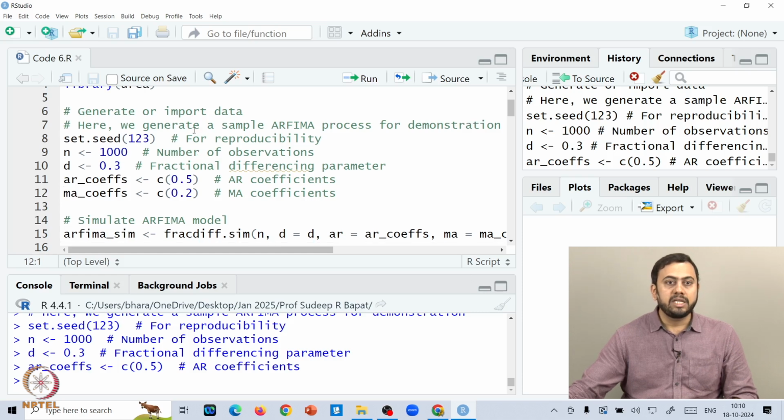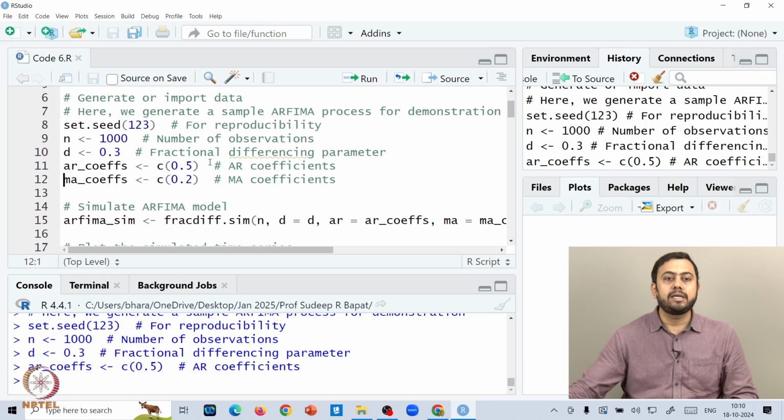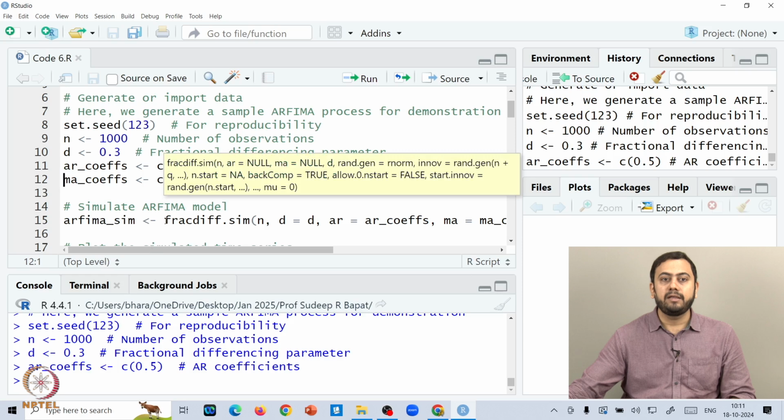Okay, so once we fix all these values, the next thing is to simulate a particular RFEMA model. We'll give it a name, RFEMA underscore SIM. In R, once you import some of the libraries we saw earlier, this is an inbuilt function, fracdiff.sim. As discussed earlier, if you simply hover over a particular function, it tells you the entire syntax.